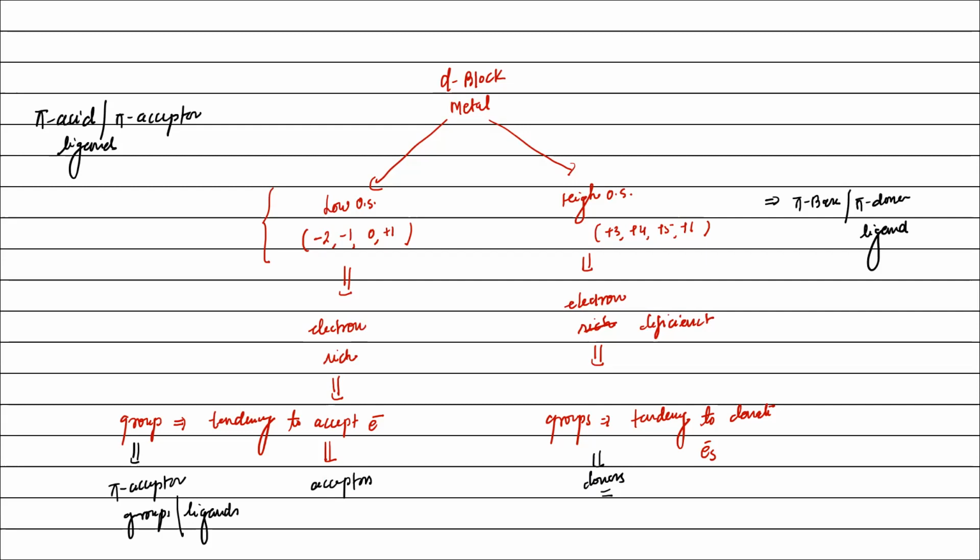Why pi acceptor, pi base? Listen. Each ligand has the tendency to donate one lone pair. Every ligand, either pi acceptor or donor, everyone, right? And this leads to formation of what? Sigma bond. If metal is electron rich, then it will try to remove its high electron density, and metal will remove its electron density by donating its electron cloud to the vacant orbital of this ligand.